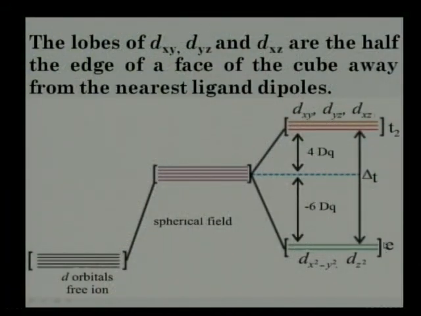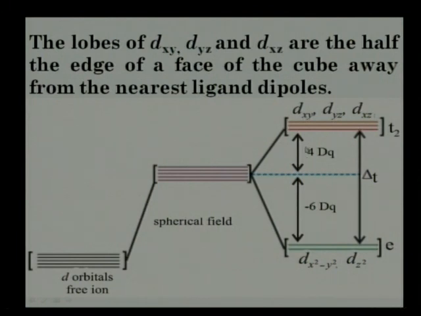But in case of tetrahedral complexes, the energy of the e orbital is less, because the e set of orbitals is slightly away from the ligand dipole, and therefore this orbital is most stabilized, while the t2 orbital is quite close to the ligand dipole, and therefore this orbital is destabilized. Now this splitting between the e set of orbitals and the t2 set of orbitals is known as delta T. So here the energy difference remains the same, that is 10 Dq.